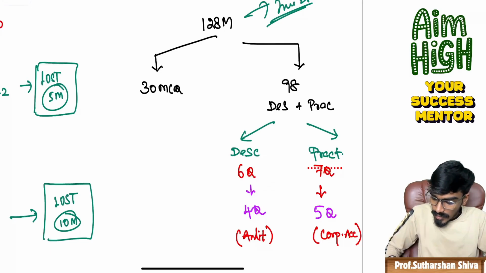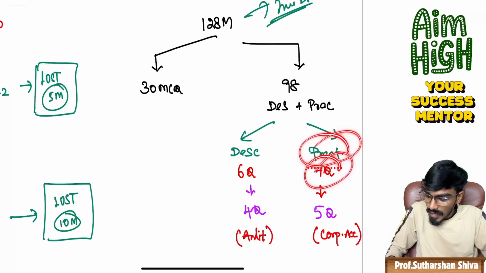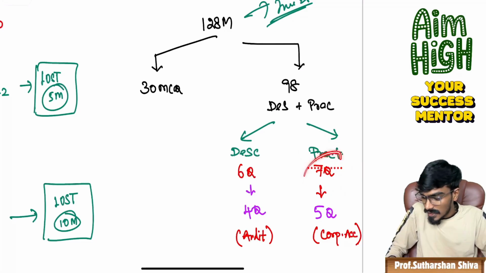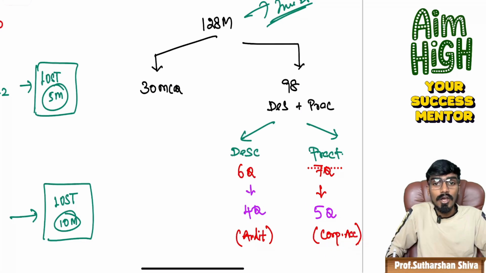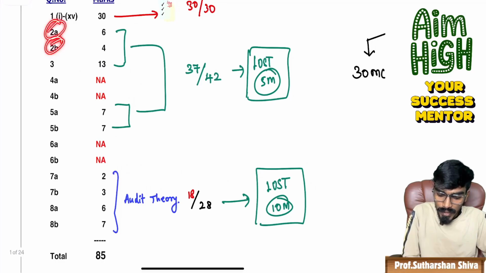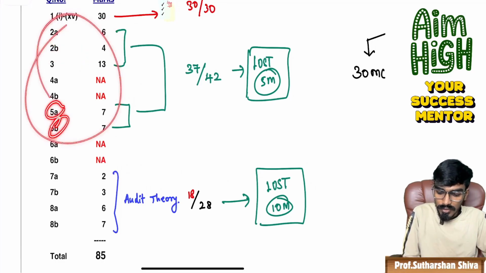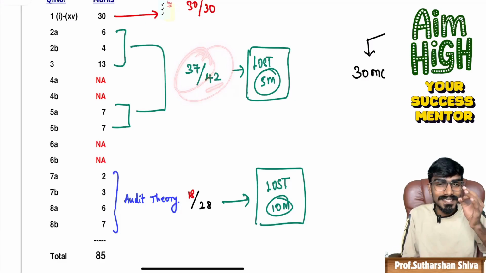On that, the particular student has attended 4 questions. In practical questions, we are having 7 questions, of which the student has attended 5 questions. All the 5 questions are from corporate accounting, because basically that is the only practical paper. So this is the entire analysis: 2A, 2B, 3 she attended, 5A, 5B. So 3 questions overall she attended. On that, out of 42, she scored 37 marks.